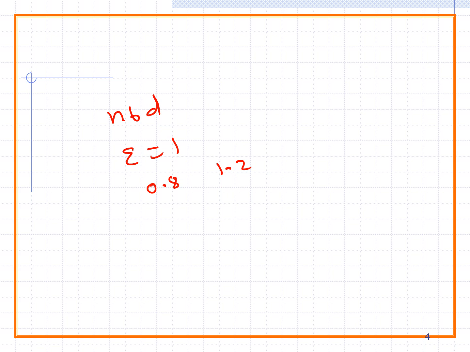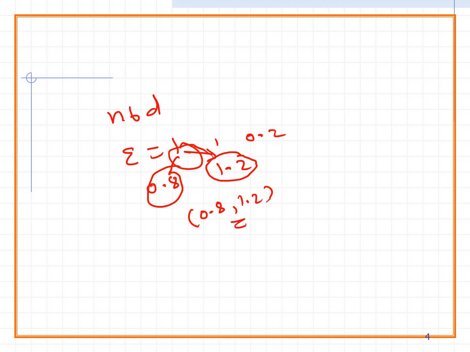Why? Because I can take that value as 0.2. So I can subtract it: 1 minus 0.2 is 0.8, so it is a neighborhood of 1. At the same time you can add: 1 plus 0.2 is 1.2, and this one is also a neighborhood value. So here 0.8 and 1.2 are the neighborhood values of 1. Neighborhood simply means the nearest value, and that is the major important point of this section.